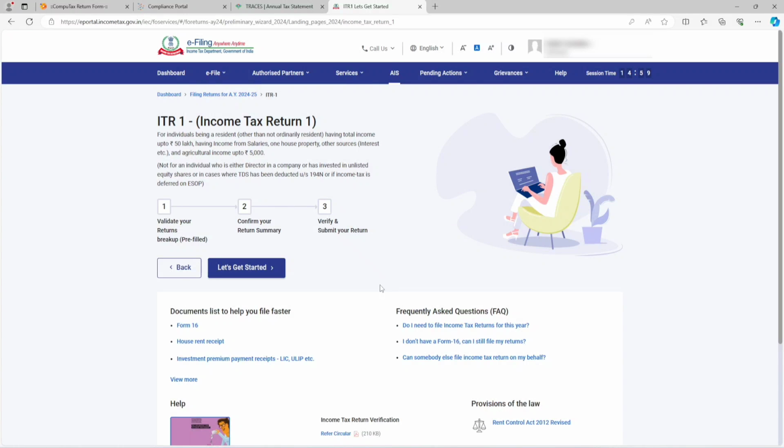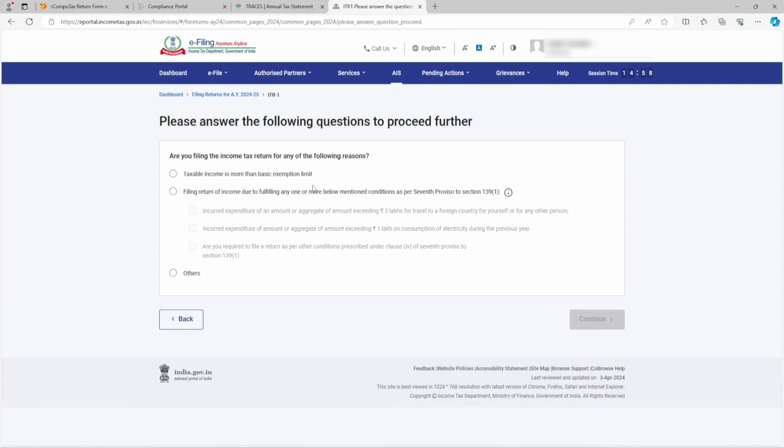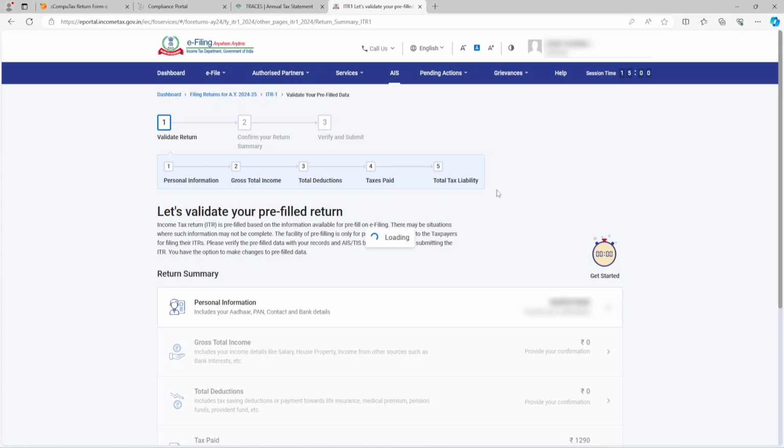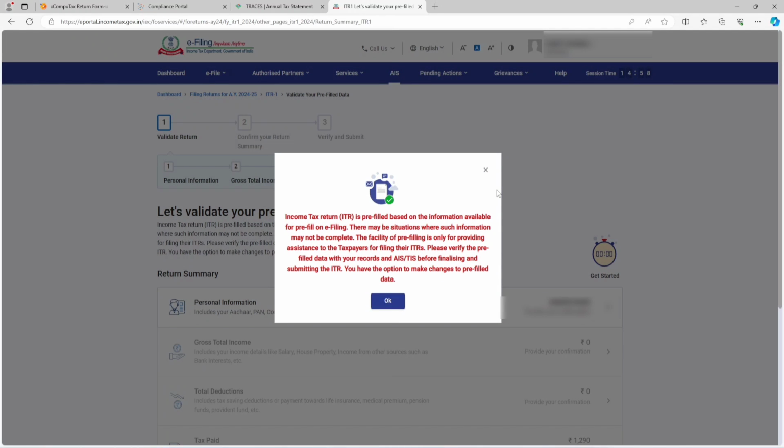After clicking on this, you need to click on let's get started. If your income under the old tax regime is more than 2,50,000, or under the new tax regime more than 3 lakh, then you need to click on taxable income is more than basic exemption limit. If you are confused about what to select, you can simply select others. There is no issue. Click on the continue button. Now you need to fill the data step by step.